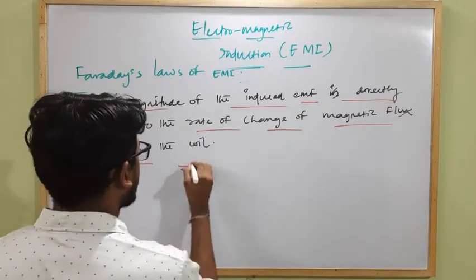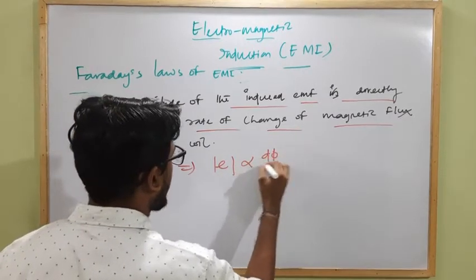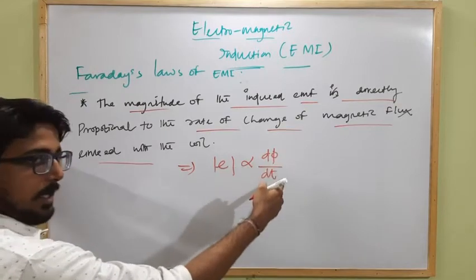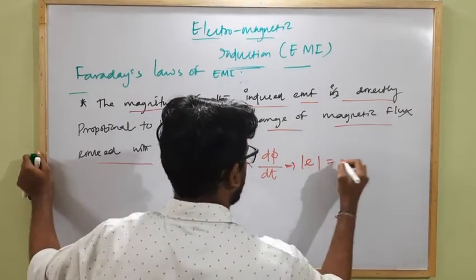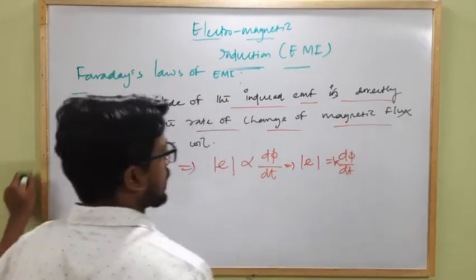So we can write the magnitude of the induced EMF, E, is directly proportional to d phi by dt, where d phi by dt is the rate of change of magnetic flux. This can be written as the induced EMF mod is equal to d phi by dt times some constant k.